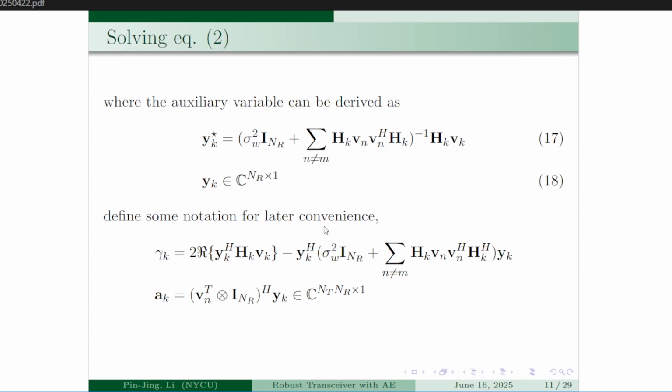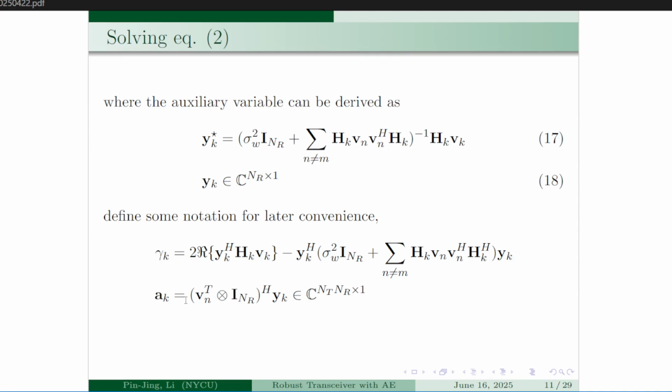By theory, we can obtain the optimal auxiliary variables by this closed-form equation. If we plug this y_k star back into the quadratically transformed rate expression, we get back exactly the same value for different delta k. So here is some notation we predefined for later convenience.